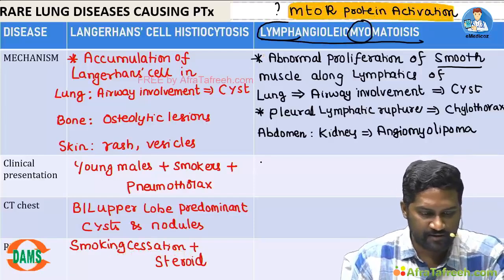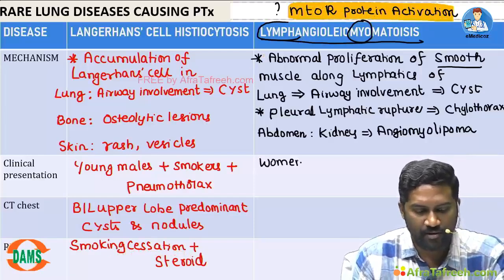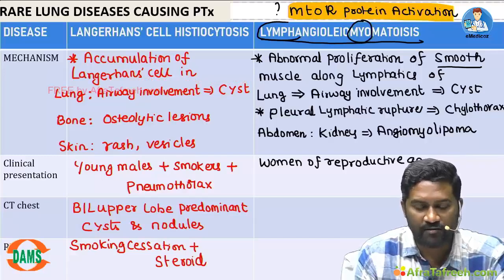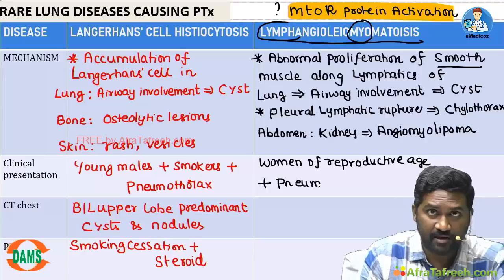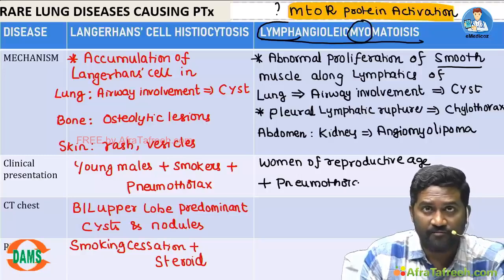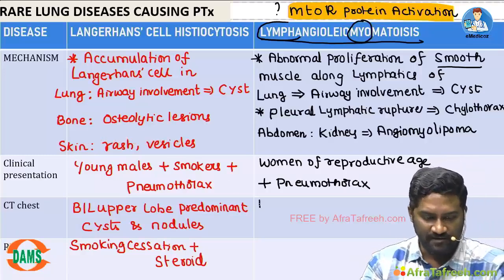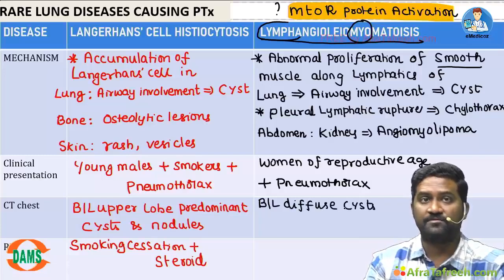Then clinical presentation. These patients will generally be young females of reproductive age, and because of these cysts, they rupture, resulting in pneumothorax. Women of reproductive age presenting with pneumothorax. On CT chest, it will be bilateral and diffuse, top to bottom, side to side, all areas. You can see multiple cysts.